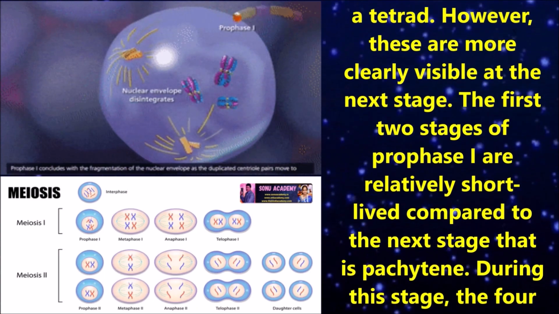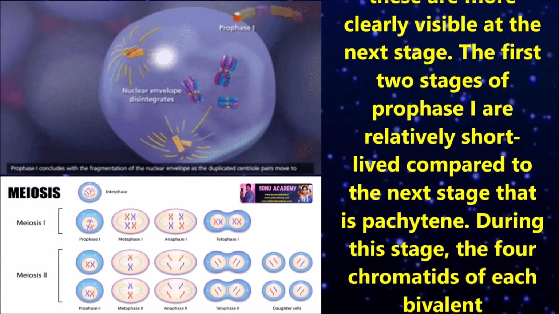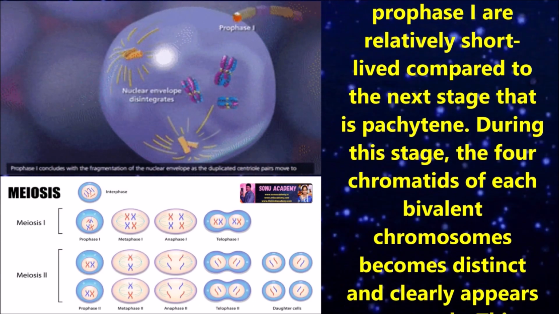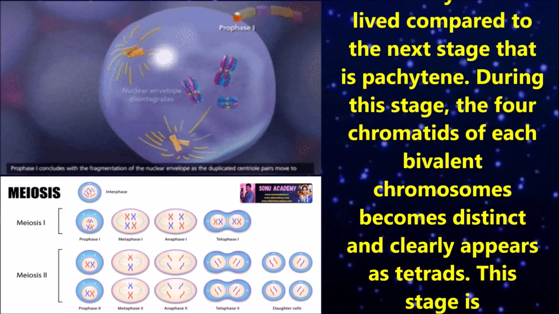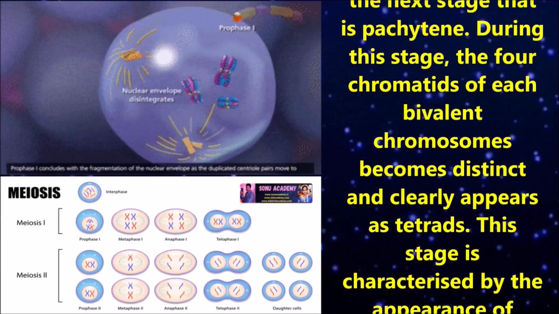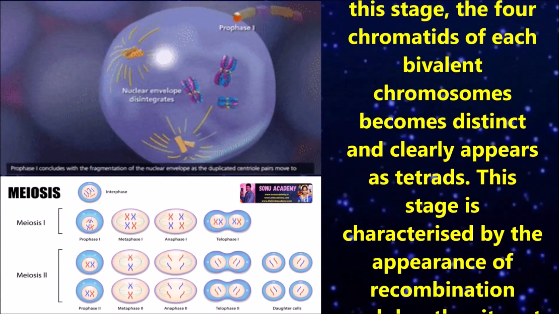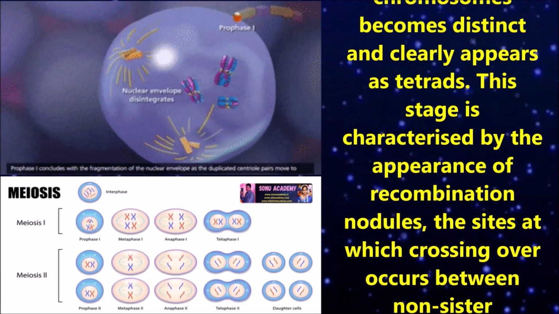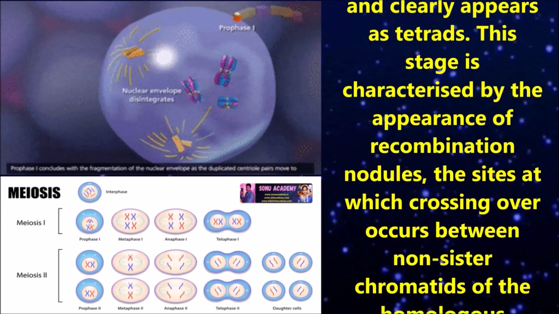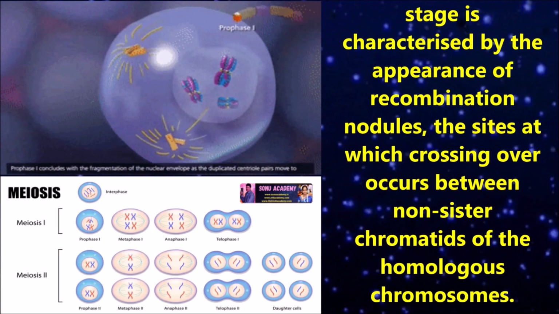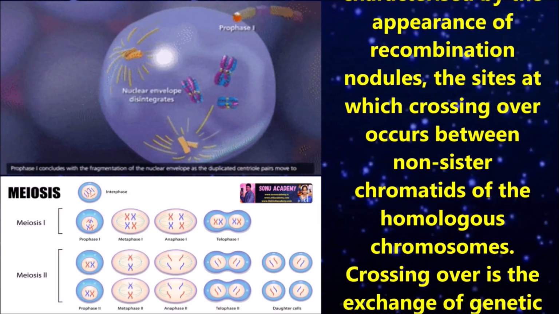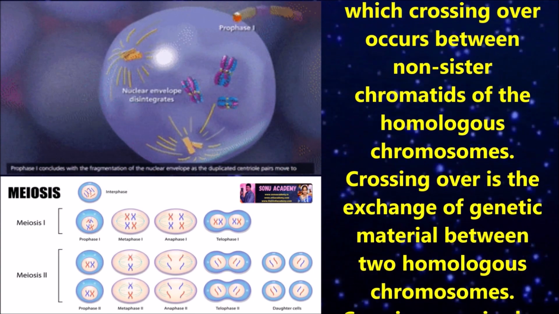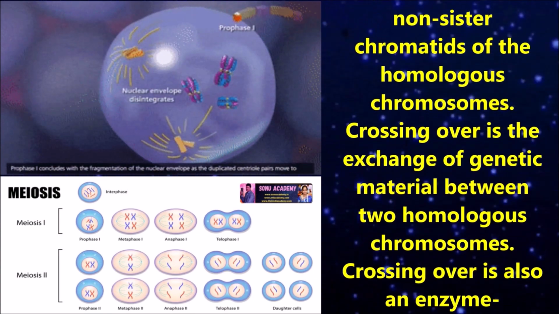The first two stages of prophase 1 are relatively short-lived compared to the next stage, that is pachytene. During this stage, the 4 chromatids of each bivalent chromosome become distinct and clear, appearing as tetrads. This stage is characterized by the appearance of recombination nodules, the sites at which crossing over occurs between non-sister chromatids of homologous chromosomes.